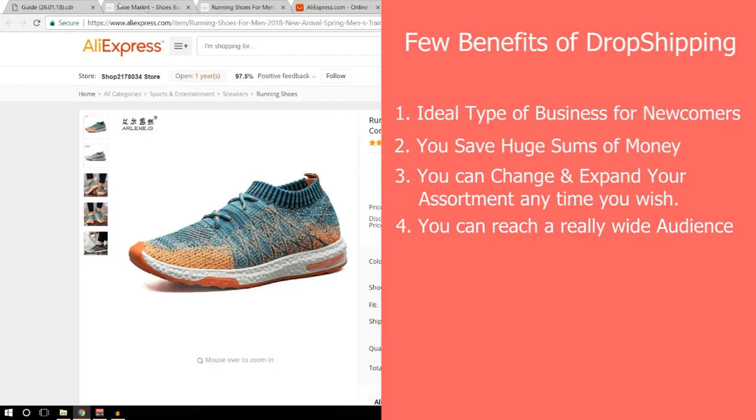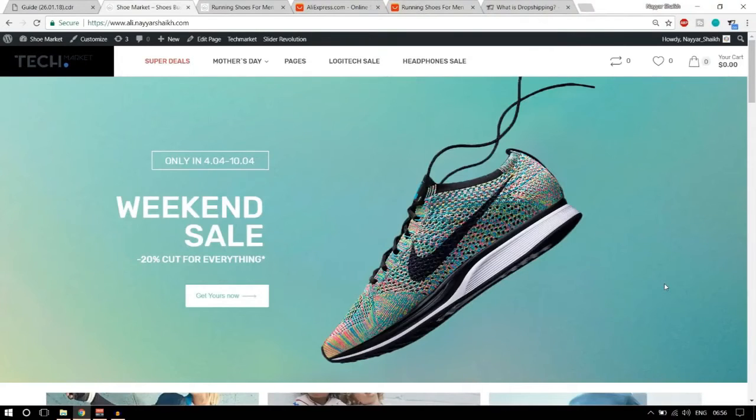With dropshipping, your business gets an international reach. You can connect with any person in any place in the world, no matter how far they live or what language they speak. Now, there are many more benefits of using a dropshipping business, but I hope you have understood the basics of what dropshipping is. Now, let's see how this works.